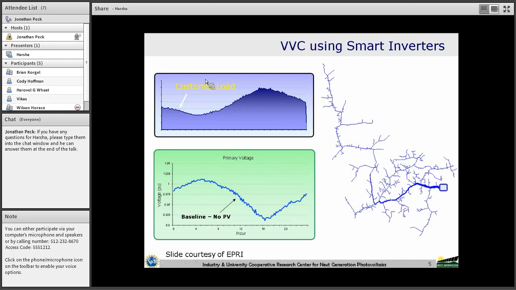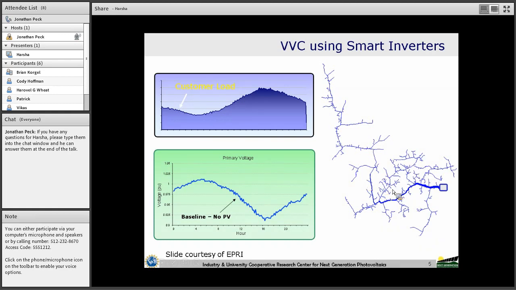This shows the typical load profile of a customer per day. This is a 24-hour period, and this is the typical voltage profile at the customer point. So when we have less demand here, we will experience higher voltage at that point, and when we have higher load, we will find less voltage at that point due to the higher voltage drop in the circuit. So this is the distribution circuit here, and this is the location of the substation in this circuit.